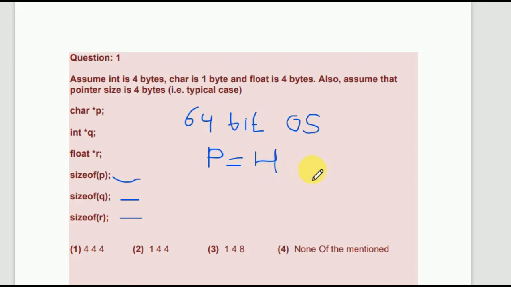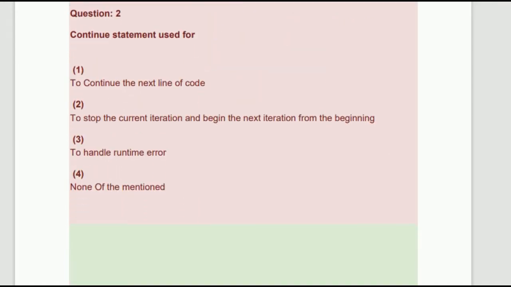Just keep in mind, always 4. So over here 444 is the correct answer, because the pointer size, if star p, star q, star r, anything, int, char, float, double, void, the value should be 444. Now let's move to the second one.